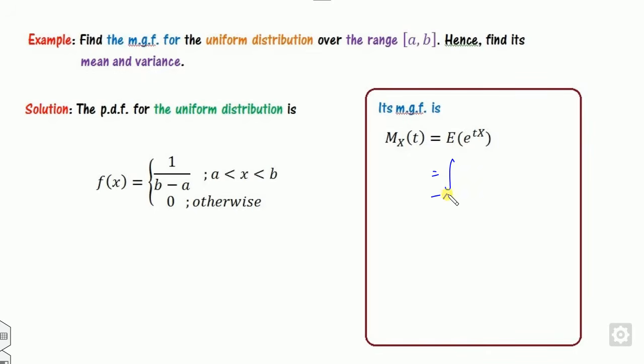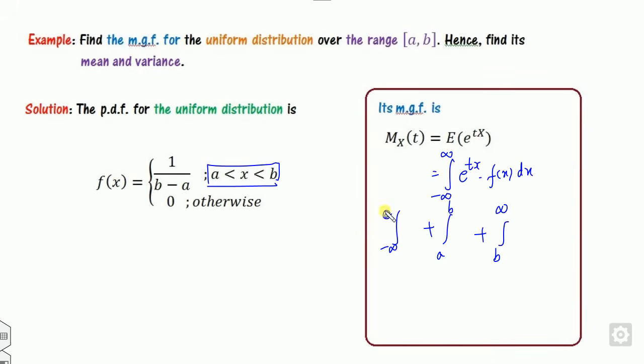You can integrate from minus infinity to plus infinity of this. Since my domain is from a to b, you can split this into minus infinity to a, a to b, and then b to infinity. Look at that, this part is 0, this part is 0, the only part is a to b.